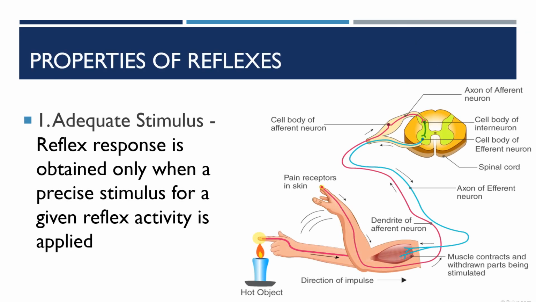Properties of reflexes. So let us discuss. All these reflexes that we have discussed have properties. The first one is the adequate stimulus. A reflex response is obtained only when there is a precise stimulus for a given reflex activity. For example, the scratching of a dog.